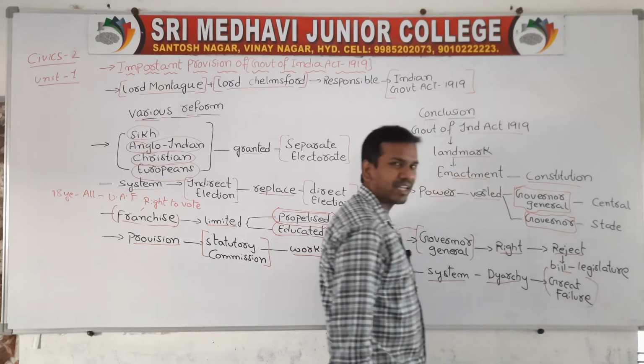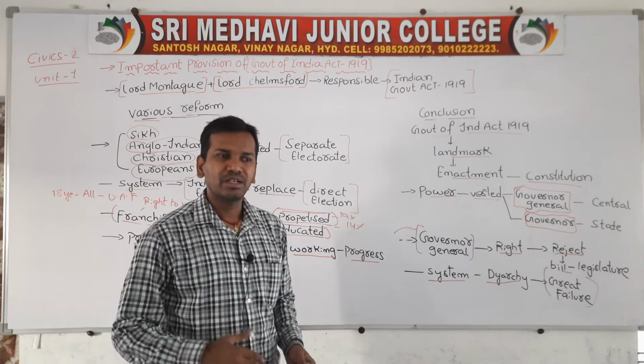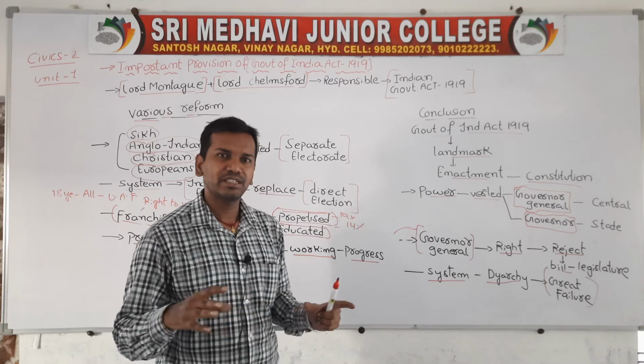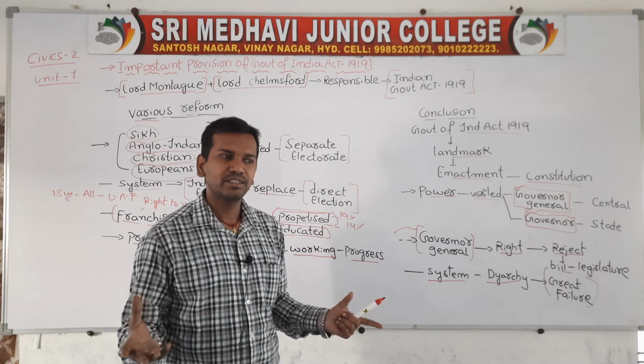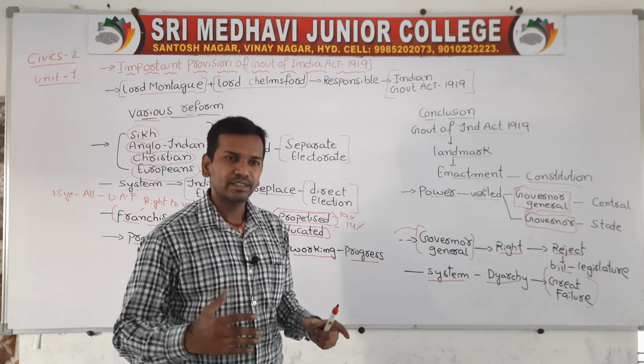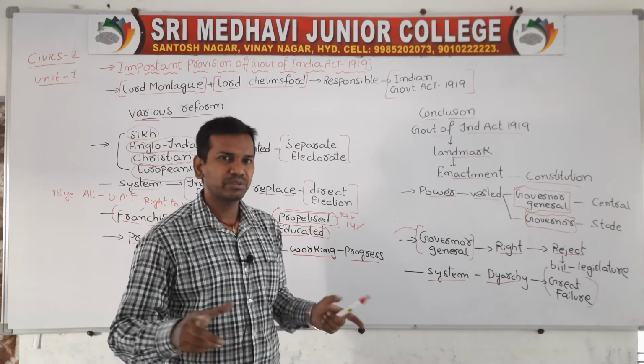So the system like Diarchy system was created, and it failed. What is meant by Diarchy? I said where the powers are exercised at two levels. When the powers are vested between two people, that is called Diarchy. So Britishers are exercising the power in the reserved category, and in the other category Indian ministers have been given power. So powers are vested at two different levels.